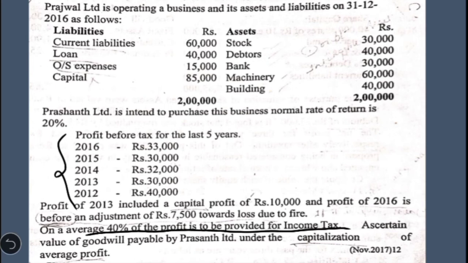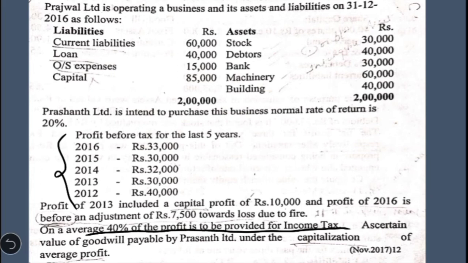So what we have to do is make some adjustment to the profit. After that we have to take the average, that will be the average profit before taxation. Then you charge 40%, and we will get the average profit after taxation. So this is the procedure which we have to follow here.